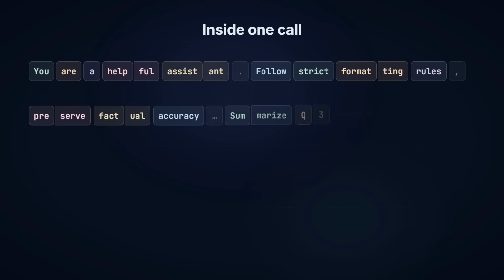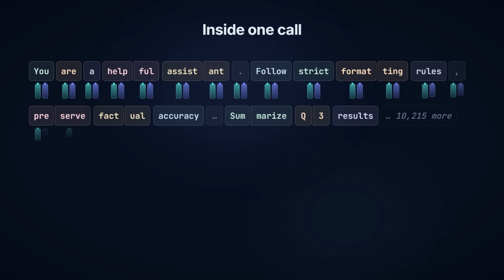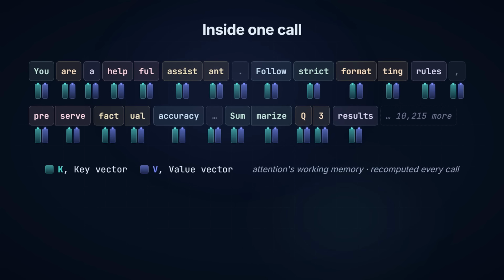To see where that gap comes from, we have to look at what the model is actually doing every time you call it. Your prompt gets broken into tokens. Every token becomes a position the model has to reason about. And for every one of those positions, the model computes a key vector and a value vector, the KV pair. That's the working memory attention runs on. And it's recomputed fresh every single time.